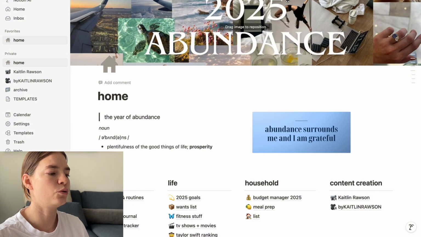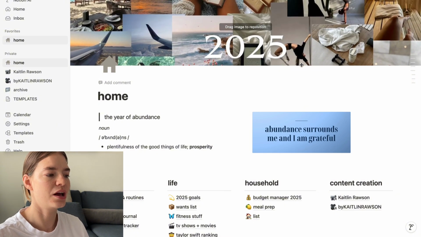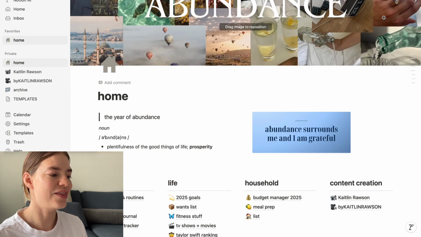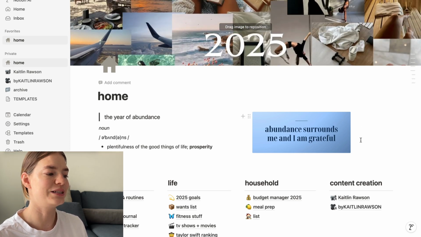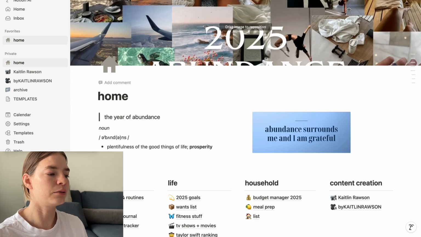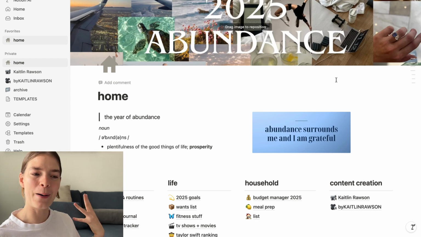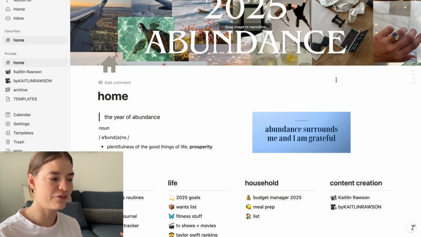But I like that I can also drag and reposition it like this. So if I just want to see the abundance, then I can see that. If I just want to see the 2025, or see the stuff more at the top or more at the bottom, I can. At the moment I'm just going to position it like this: 2025, the year of abundance, which is my theme for the year.